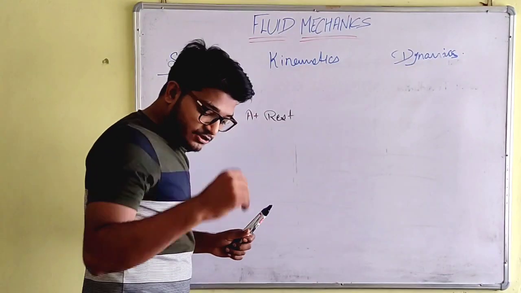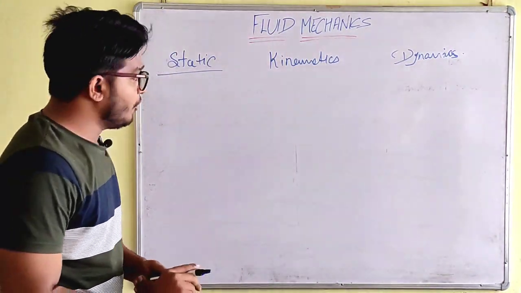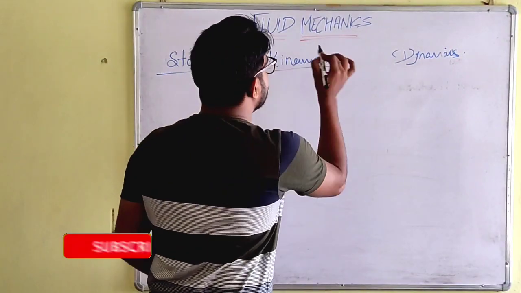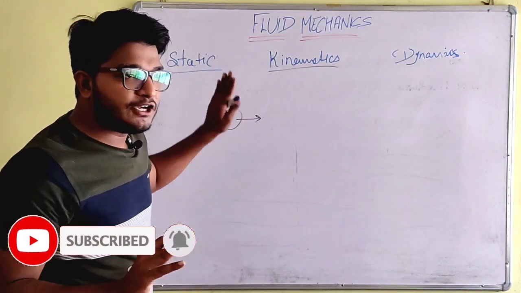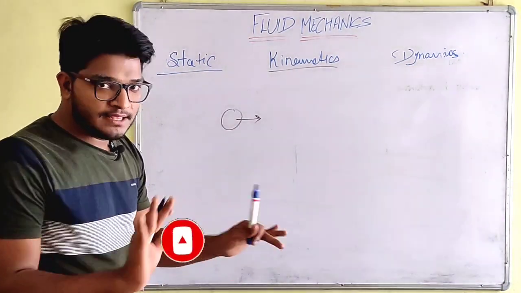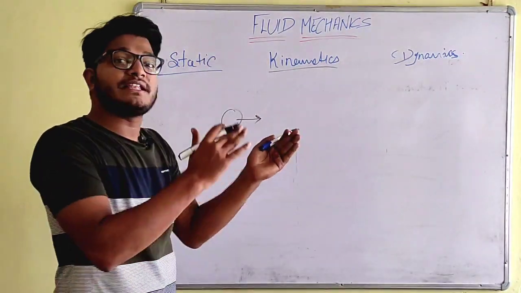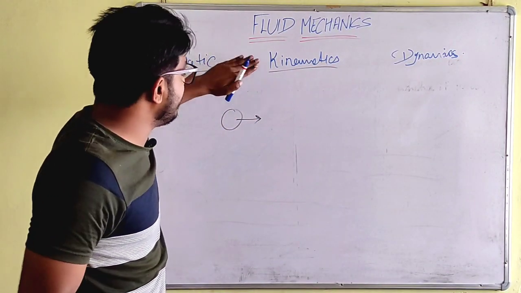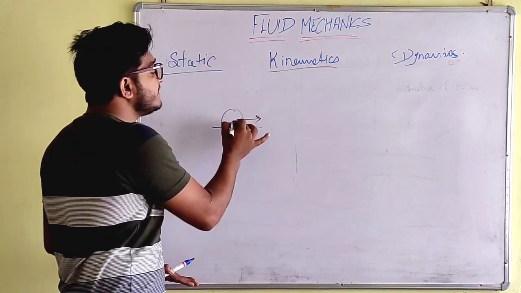Now let's talk about the second one. What is fluid kinematics? Where the word kinematics occurs, we can understand that there must be some kind of movement happening. We have studied this in 10th, 11th, 12th already. According to kinematics, the fluid particle is like this, and it is moving.